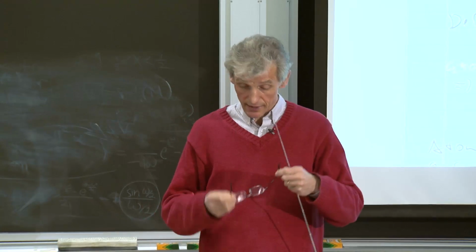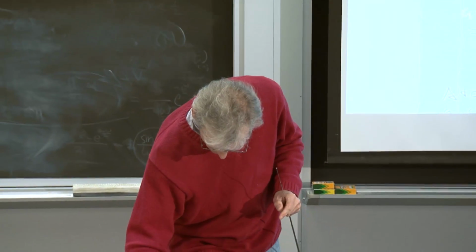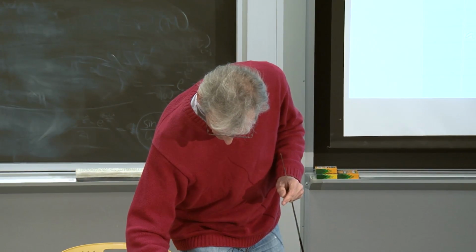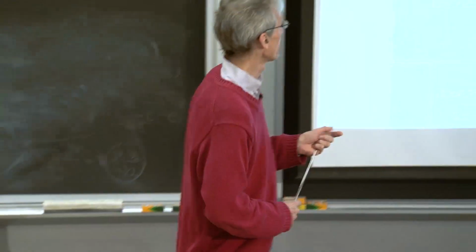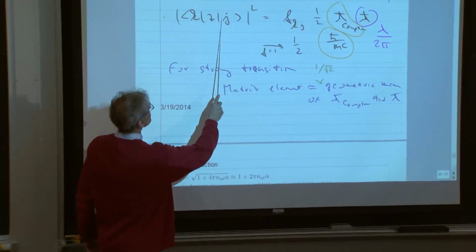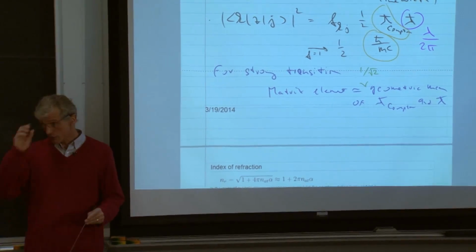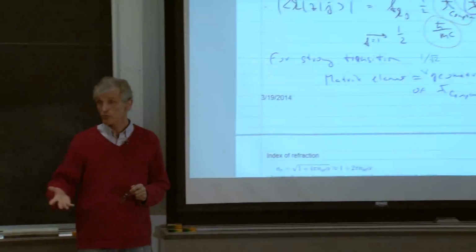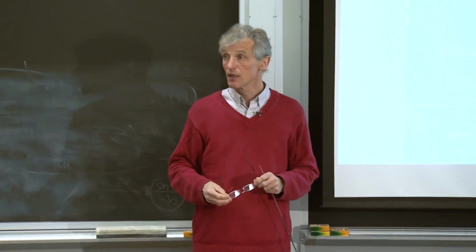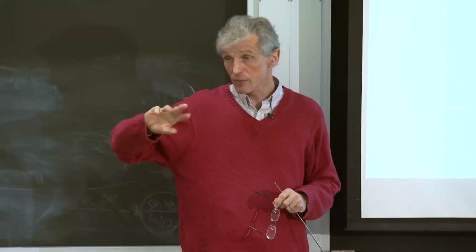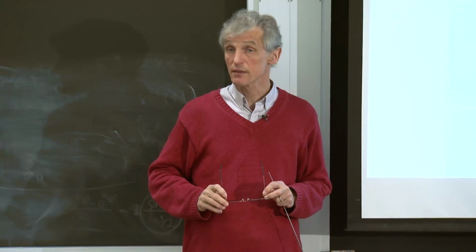For the ground state, and this is what I've proven to you here, I think fairly rigorously, the transition matrix element cannot be larger than the geometric mean of the reduced wavelengths and the Compton wavelengths. But for excited states, you have to be careful because the oscillator strengths can have two signs.